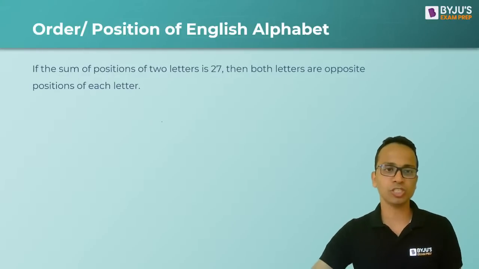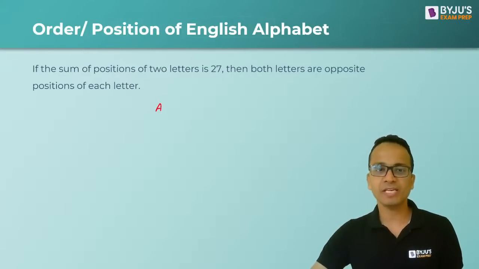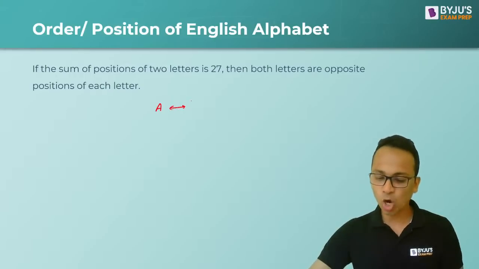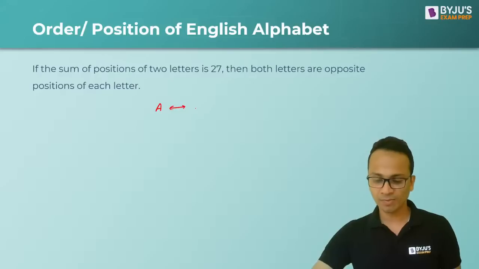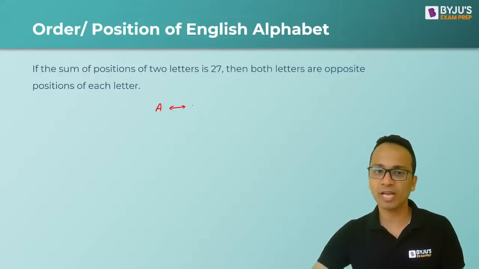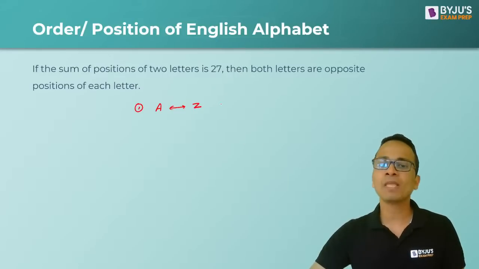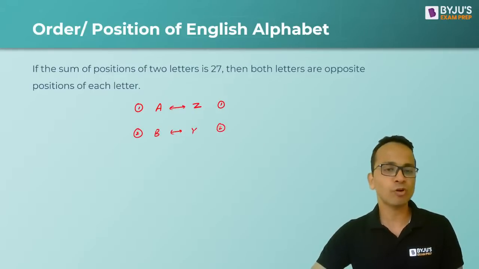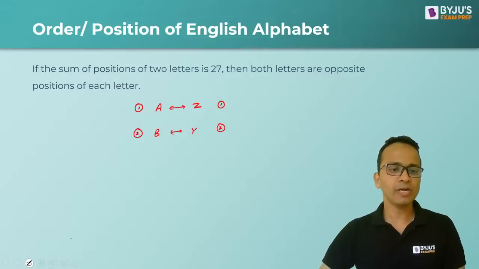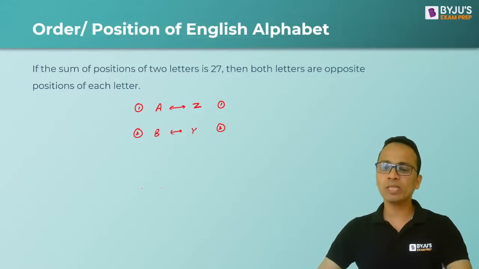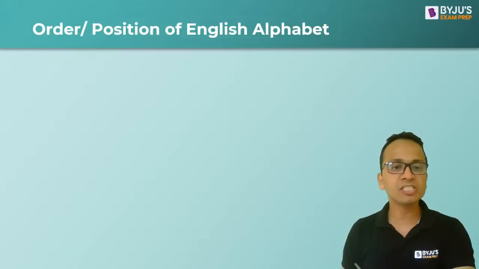All right. Now the next thing is the opposite position of each letter. Okay, the opposite position. So if I have A, what will be the opposite alphabet for A? It will be Z. So if A is first from the beginning, Z will be first from the end. Okay, then similarly for B, it will be Y. B is second from the beginning, Y is second from the end.